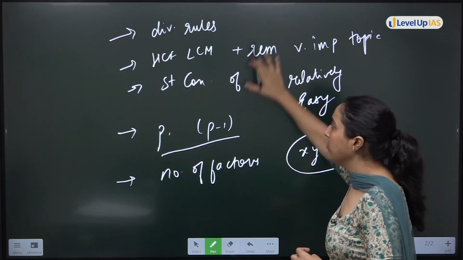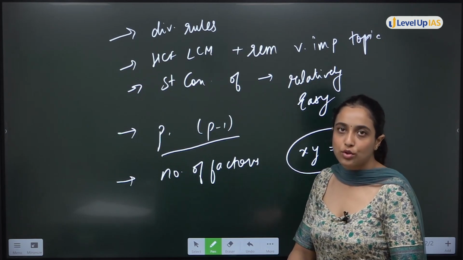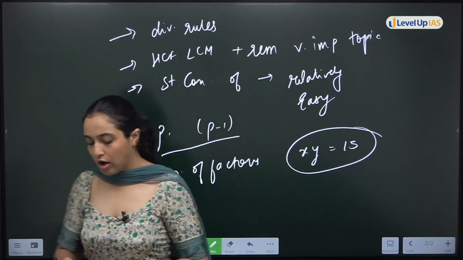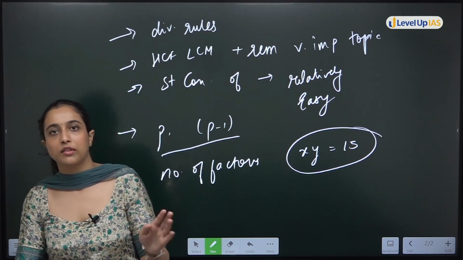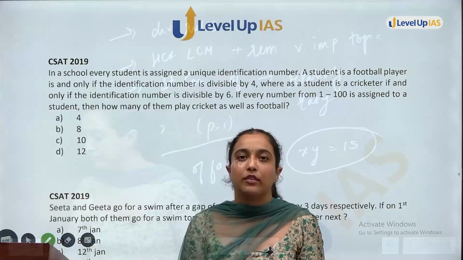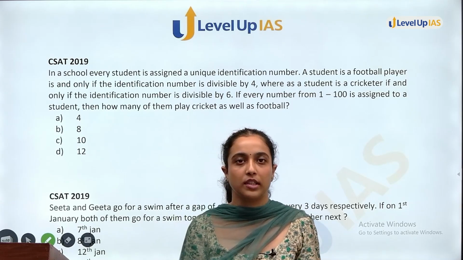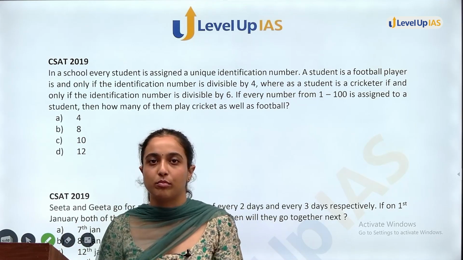These are some important types of questions that you should know from this topic. So now we will do questions before 2020 of this topic only. Till now we have seen the questions till year 2020 of the topic divisibility, factors and multiples.